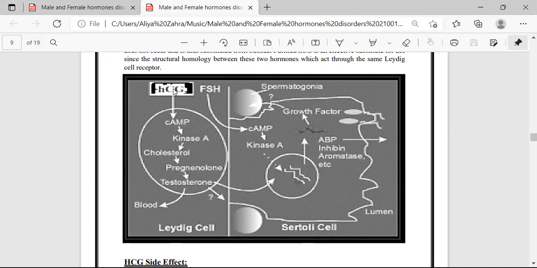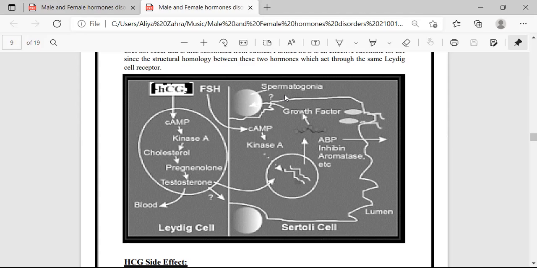Human chorionic gonadotrophin works on the Leydig cells, and these release testosterone, and testosterone goes to the Sertoli cells. Sertoli cells do different functions and are the cause of spermatogonium. Here are the different mechanisms, but this one is the defined one.